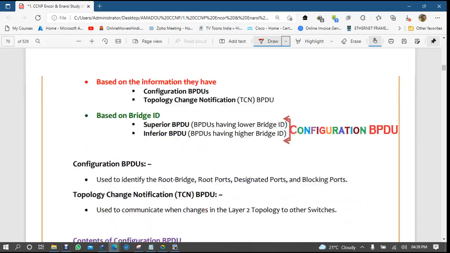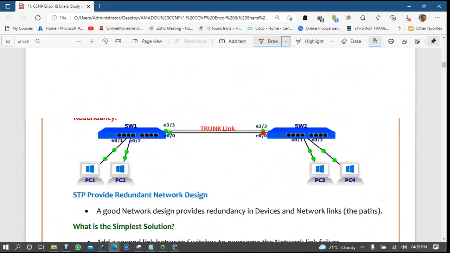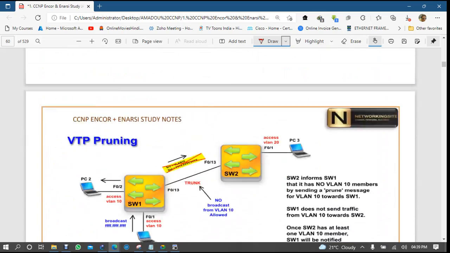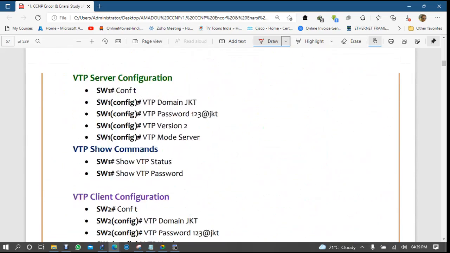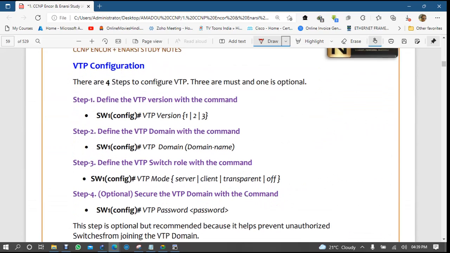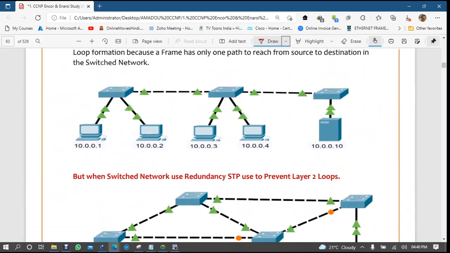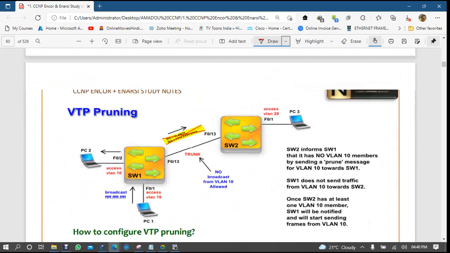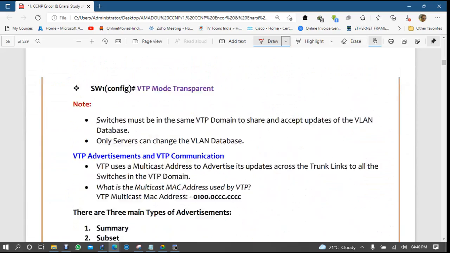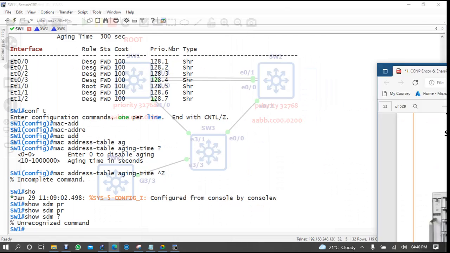We talked about it after VLAN or something, after STP. Yes, this one, SDM prefer, right? I don't know why this switch is not supporting it.